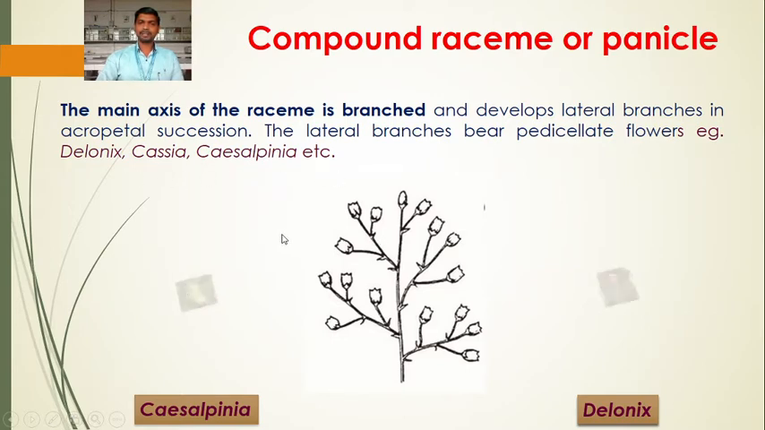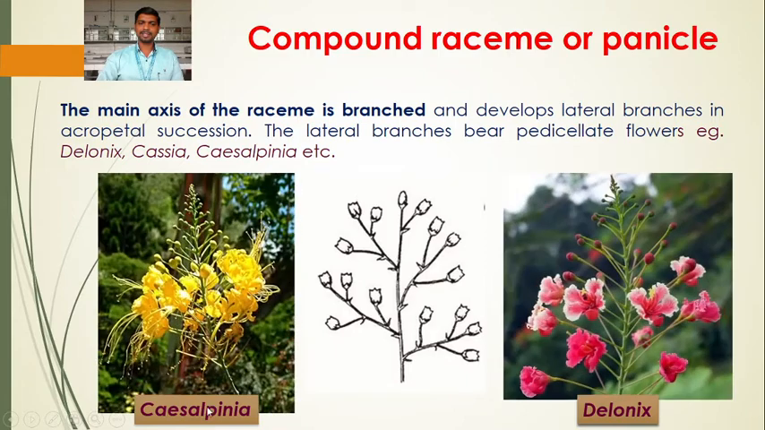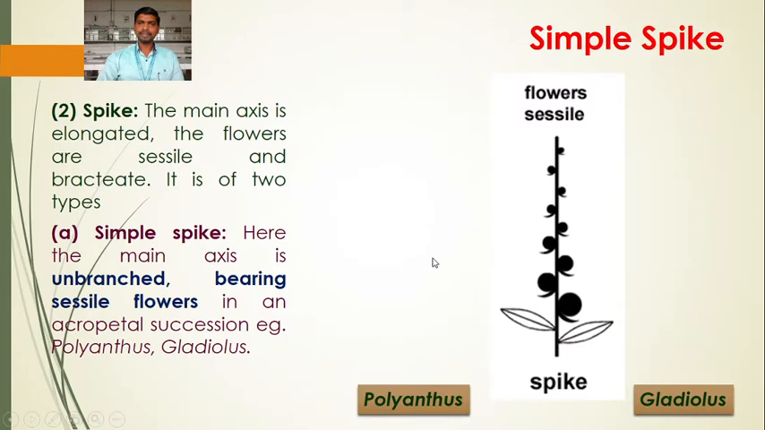So the inflorescence looks like this. This is the case of Caesalpinia, where the older are at the base, younger at the apex. Here the branching is seen. Similarly in Delonix also, the older are at the base, younger at the apex, and the branching is seen. So this type of inflorescence is a compound raceme. Okay, got it? Next is the next type, spike inflorescence.